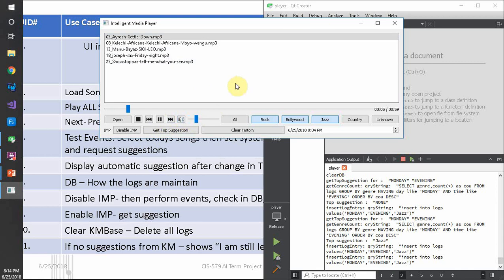Let's listen to this. This is the volume control. And that's the intelligent media player. Let me stop this.